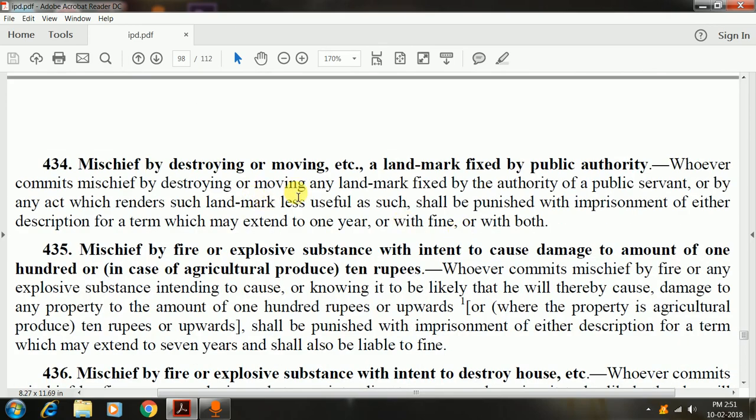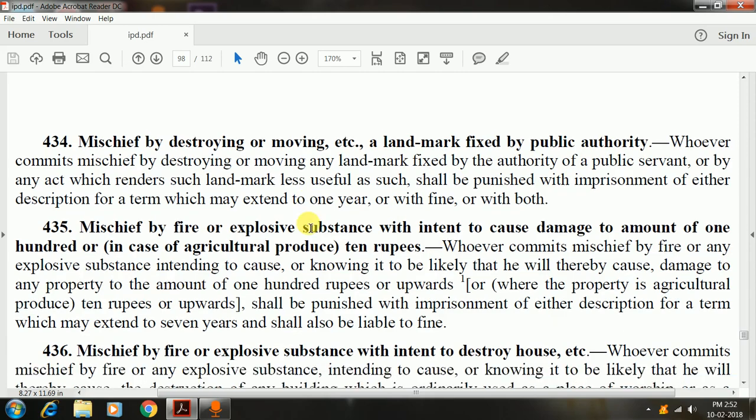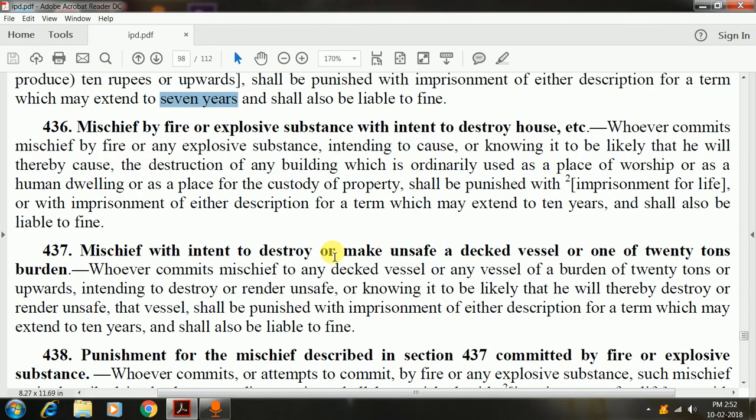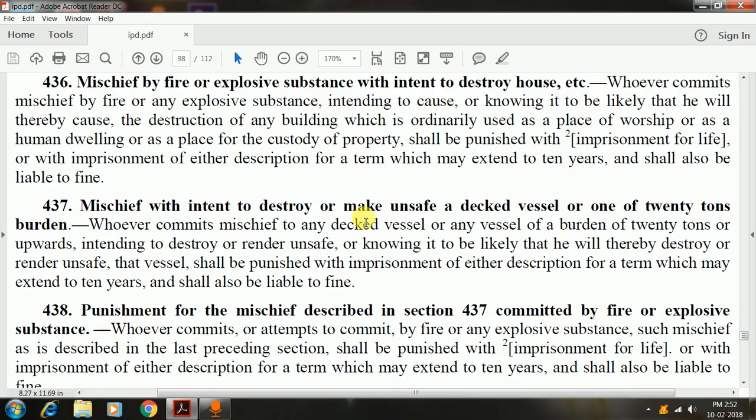Now, mischief by destroying or moving a landmark fixed by a public authority. Punishment for which again is 1 year with fine or imprisonment or both. Mischief by fire or explosive substance with an intent to cause damage to the amount of 100. So if you use fire, explosives or substances, like say a small bomb or something of that sort, then it extends all the way to 7 years and shall also be liable to fine, because it is certainly a very severe offense.